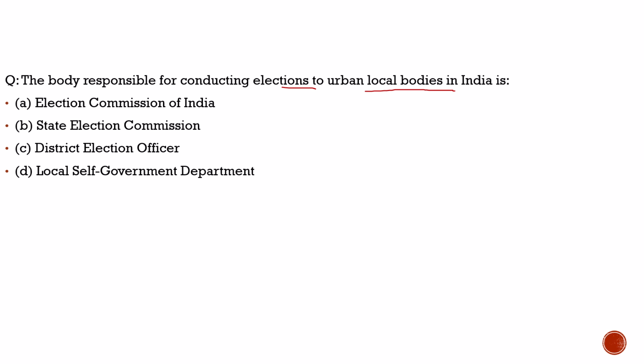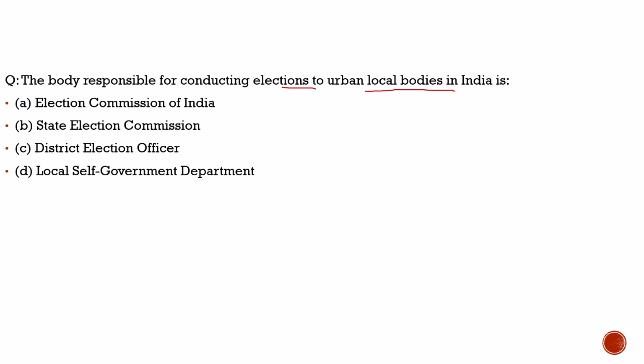As per the High Level Committee report, which was tabled, these elections should happen simultaneously. As per that report, the elections for the local bodies should be held within 100 days of the elections to the state legislative assemblies and the Parliament.